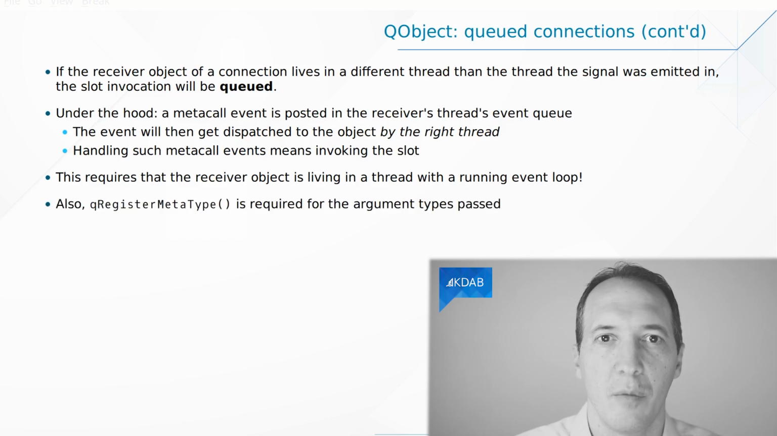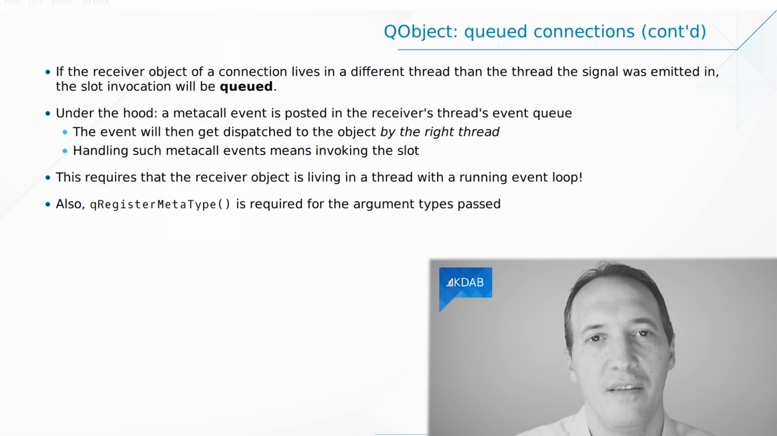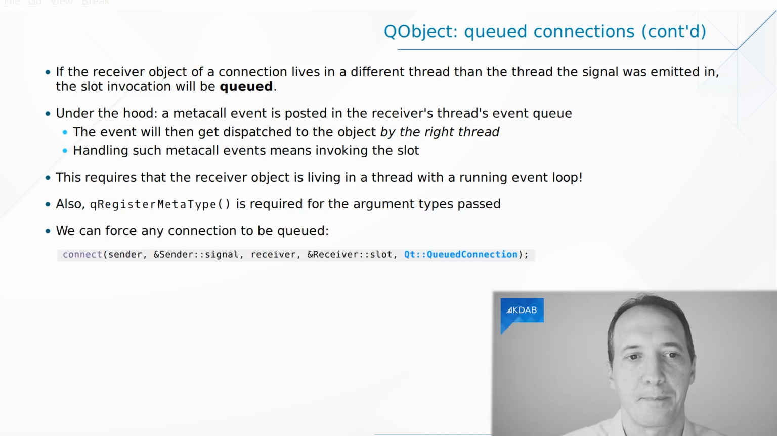Also, the arguments will basically be copied into the event, which means there needs to be a way for Qt to do that. And for some of your custom types, you will have to call qRegisterMetaType to make sure that the serialization of these arguments is possible.